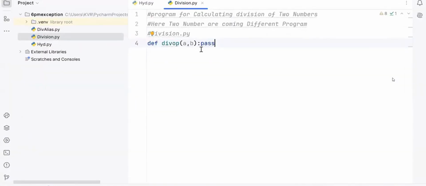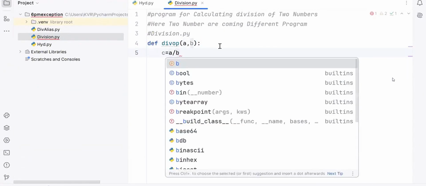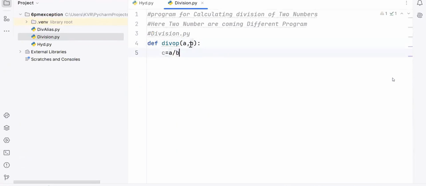Students online, did you understand the meaning of raise? Now I'm going to write it. Here I'm writing. What am I doing? C is equal to A by B. A value 10, B value 0. 10 by 0. Implicitly, PVM uses the raise keyword for raising which exception? ZeroDivisionError.